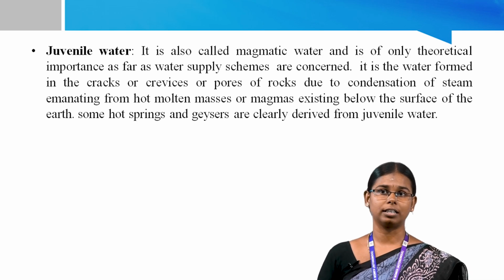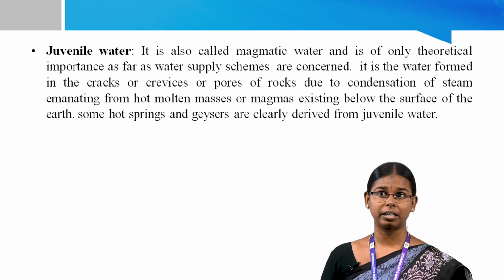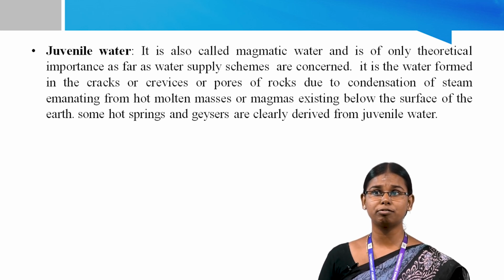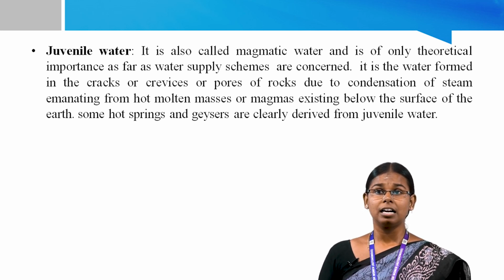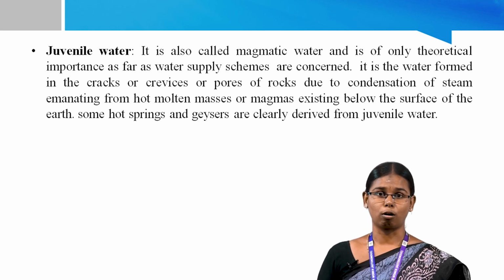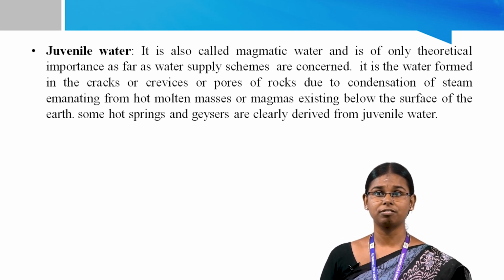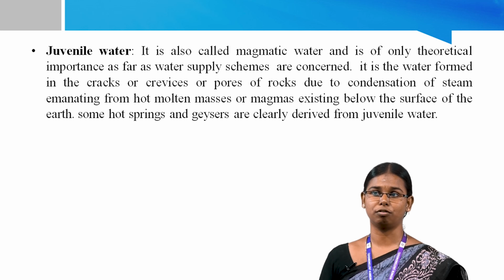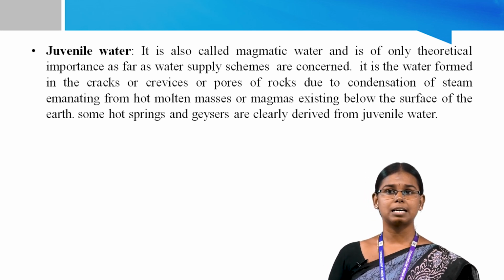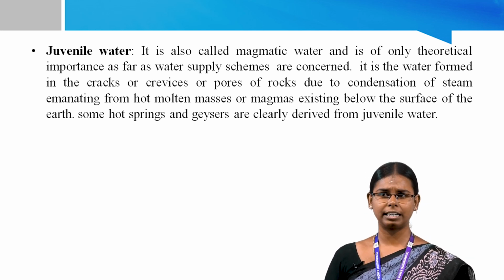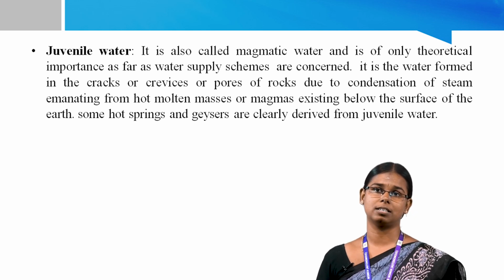Then, juvenile water. It is also called magmatic water and it is of only theoretical importance as far as water supply schemes are concerned. It is the water formed in the cracks or pores of the rock due to the condensation of the steam emanating from the hot metal masses or magmas existing below the surface of the earth. Some hot springs and geysers are clearly derived from rainwaters.